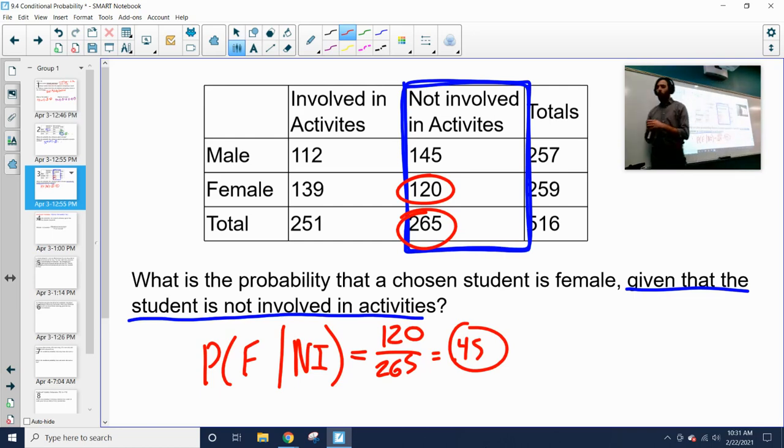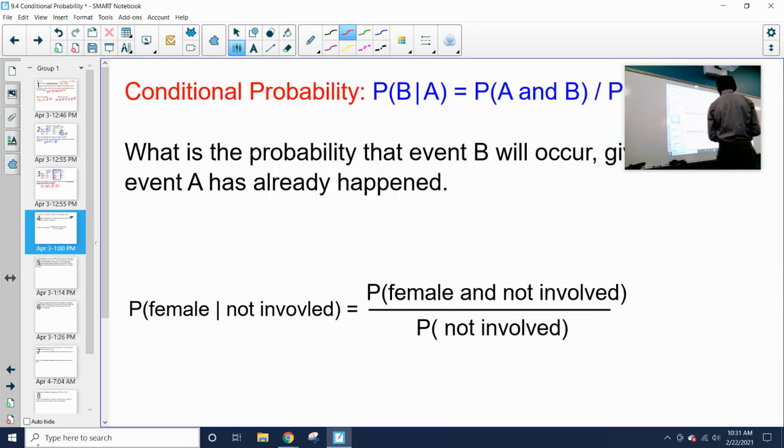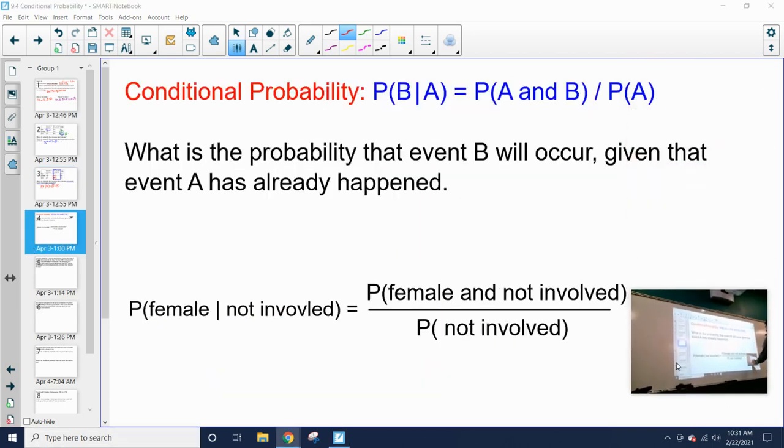One thing that we're going to look at today is how can I calculate conditional probability without having to use a frequency table? Because so far we've always had these tables to block everything up into lists in order to help us calculate this. So how can we do conditional probability without the table? Well, the conditional probability of B given event A is equal to the probability of A and B occurring divided by the probability of A. What this is essentially saying is that the conditional probability is the probability of the overlap of the two, both events happening, divided by event A, the given event.